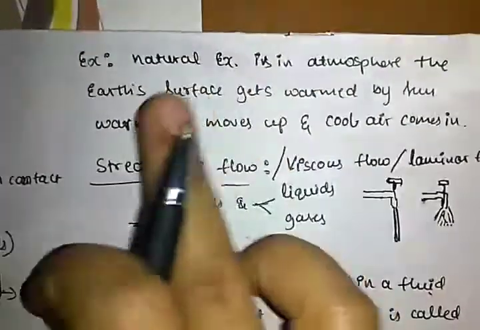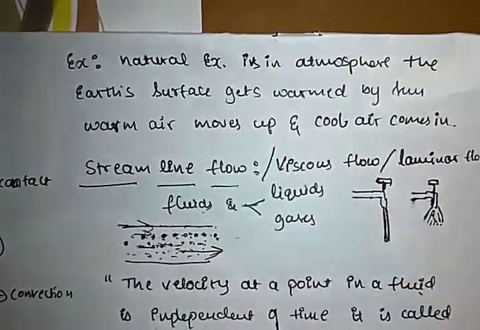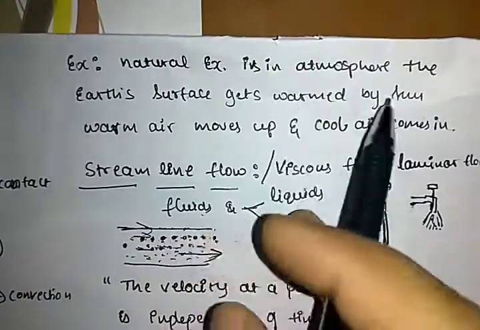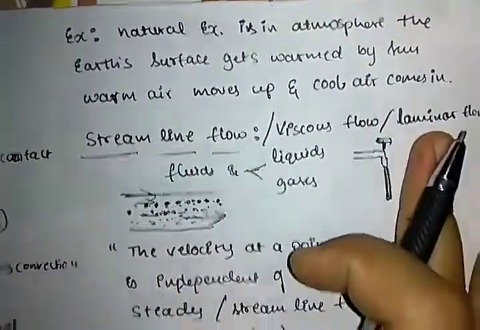It is an example for convection. A natural example is the atmosphere. Earth's surface gets warmed by the sun. Warm air moves upward and cool air comes downward.